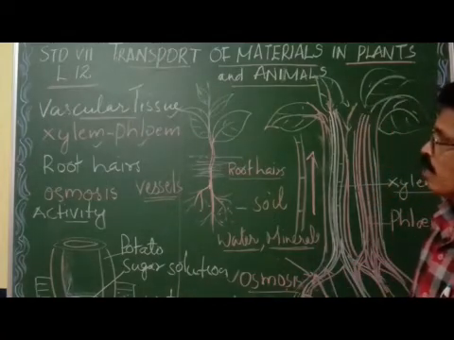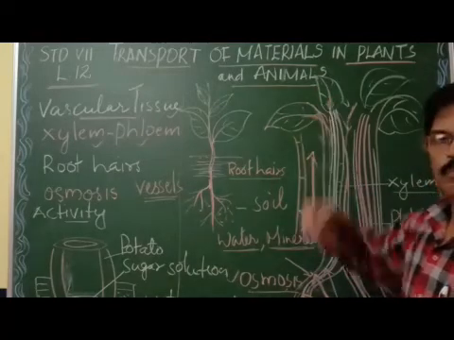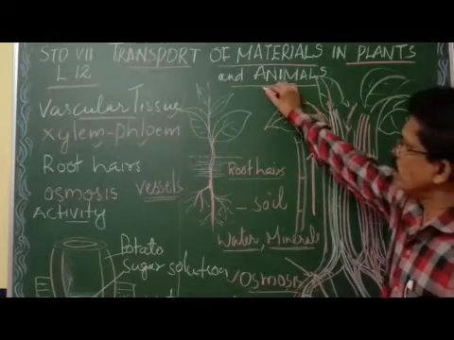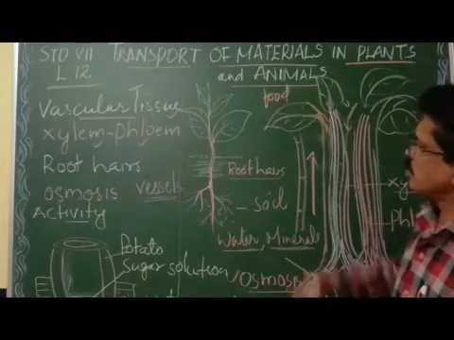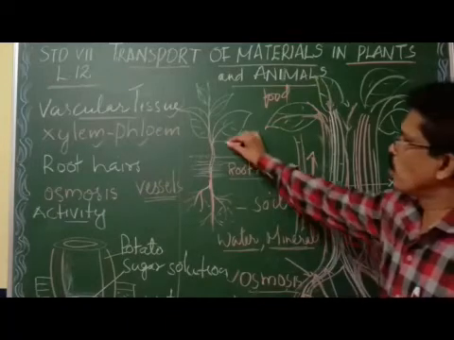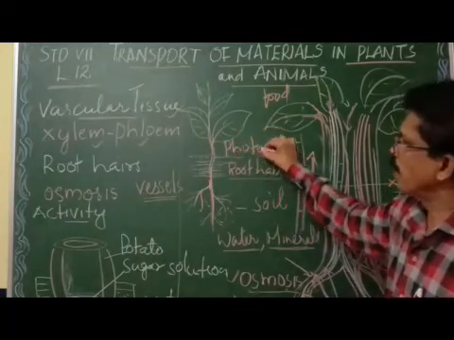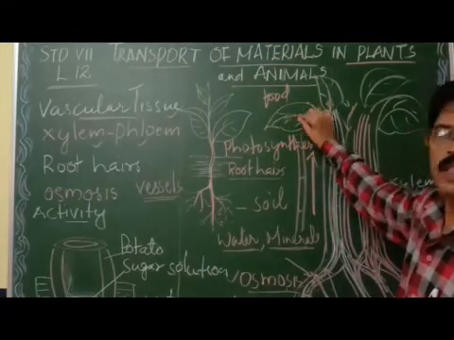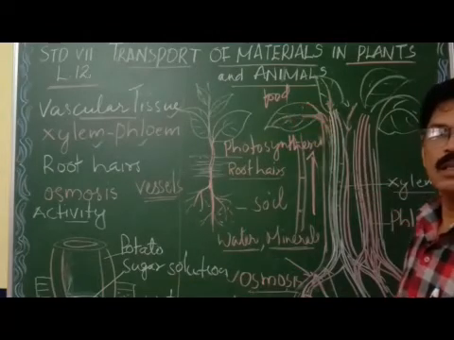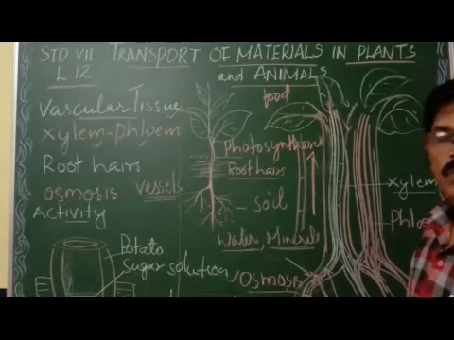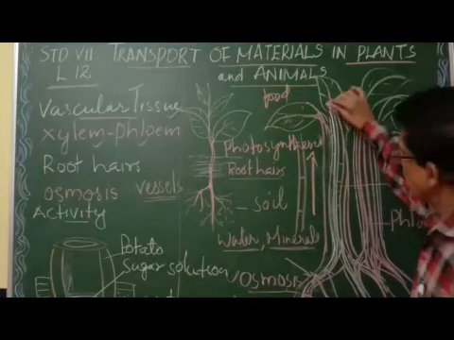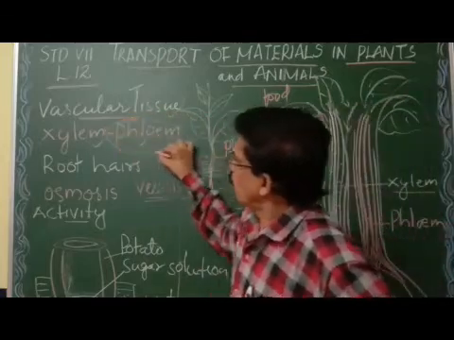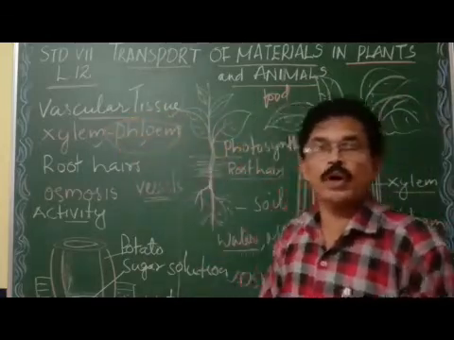Now, what is the function of phloem? By using this water and minerals in the leaf, what is synthesized? Food is synthesized. By which process? By photosynthesis, the leaf synthesizes food. That food will be transported through phloem.